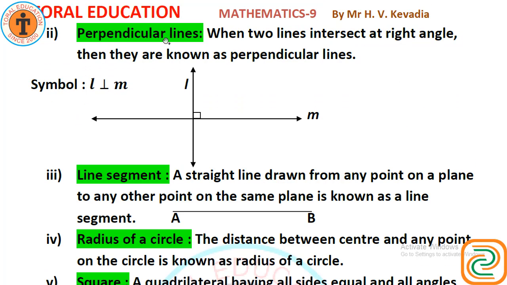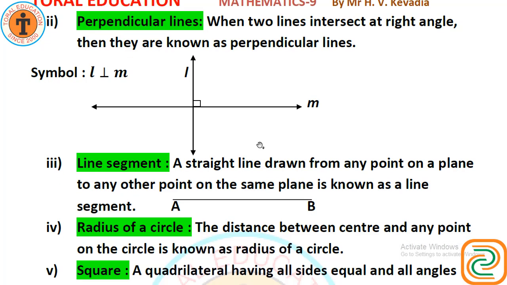Number 2, perpendicular lines. When two lines intersect at right angle, then they are known as perpendicular lines. Look at the lines. Line L perpendicular to line M. They intersect at right angle here. And here is the symbol L perpendicular to M.